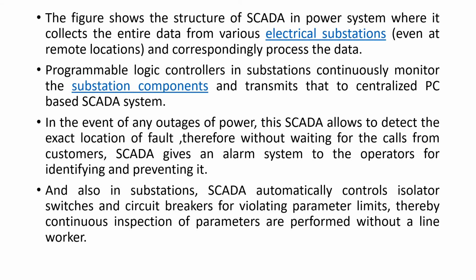In the event of any outages of power, the SCADA allows us to detect the exact location of the fault. Therefore, without waiting for the calls from the customers, SCADA gives an alarm to the operators for identifying and preventing it. And also in substations, SCADA automatically controls isolator switches and circuit breakers when parameter limits are violated. Thereby, continuous inspection of parameters is performed without a line worker.